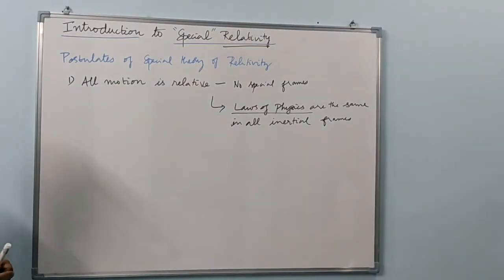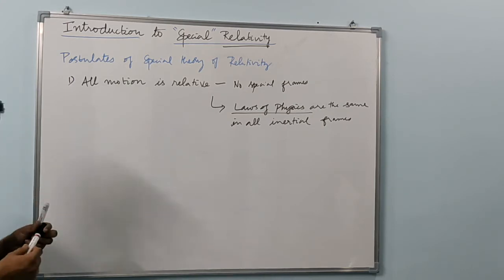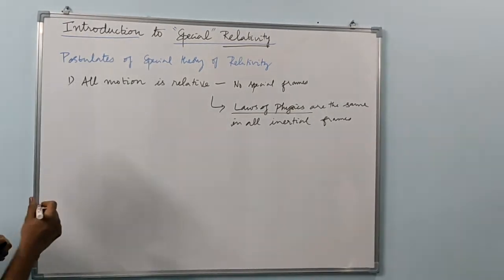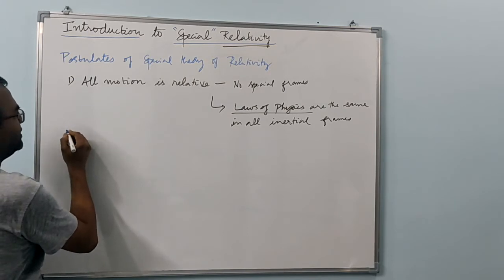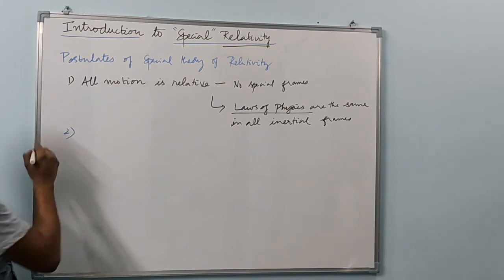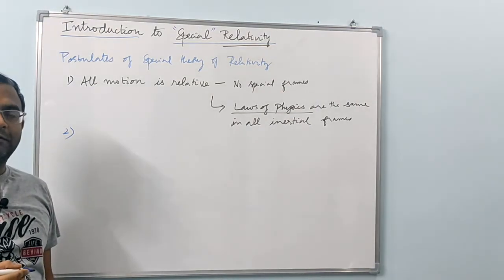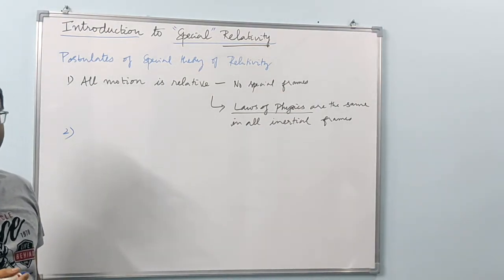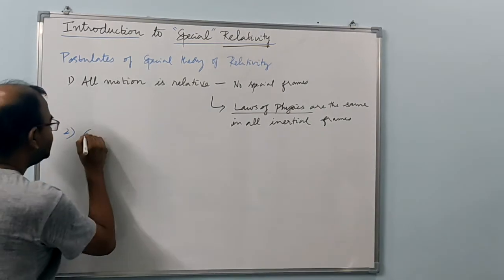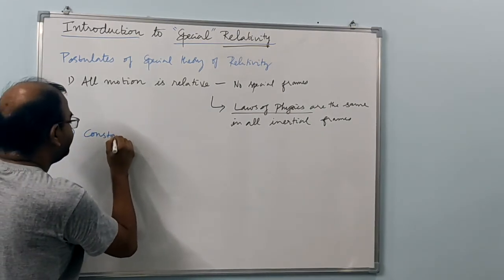So laws of physics are universal in that sense, right? This is one of the very important understandings that we got from special relativity of Albert Einstein. And the next important, the second postulate, is very, very dramatic because it surprised many. That is constancy of speed of light.